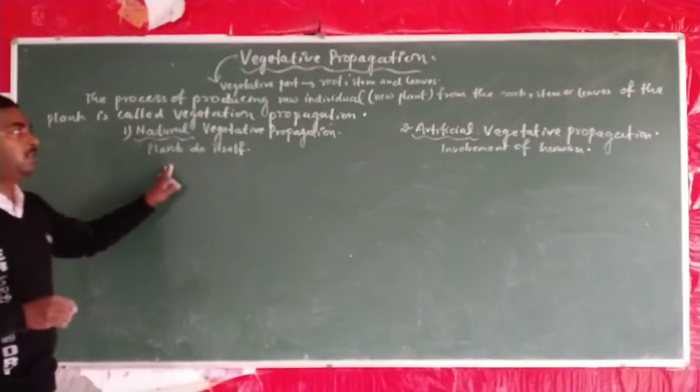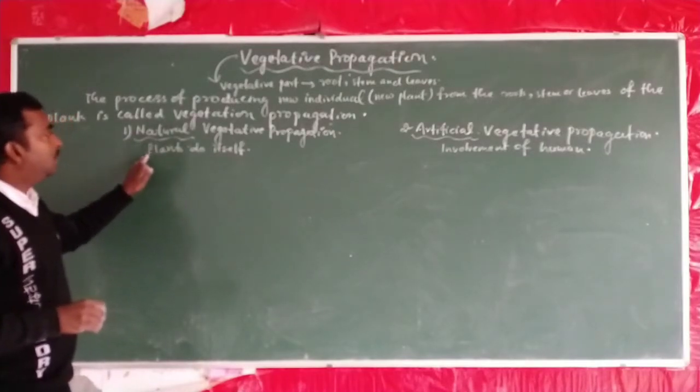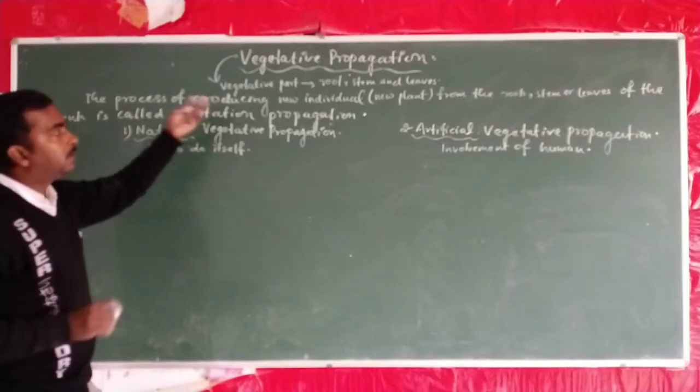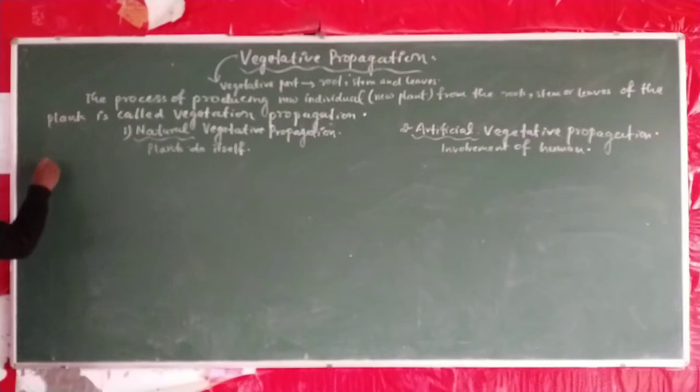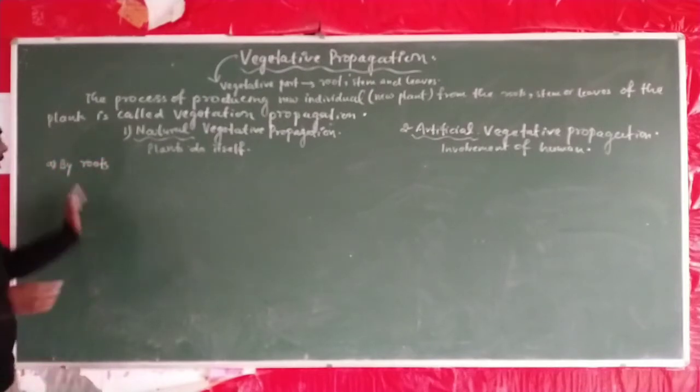So in natural vegetative propagation, it can be broadly divided into three categories. The first is by roots, it means natural propagation by roots.